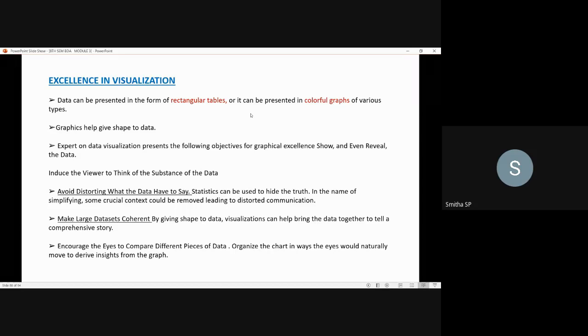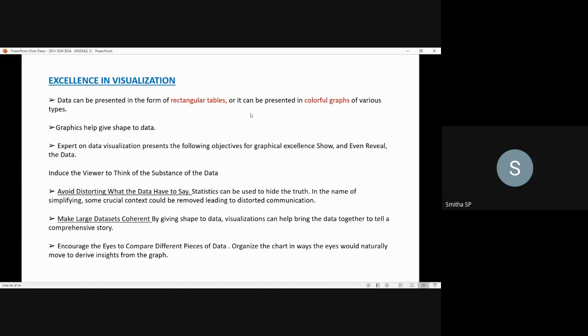For this to happen you should organize the chart in ways the eyes would naturally move to derive insights from the graph. So they are speaking clearly about the presentation of the data, how the visualization should be. If one looks at the chart you have organized, by looking at it they should get the insights into that data.